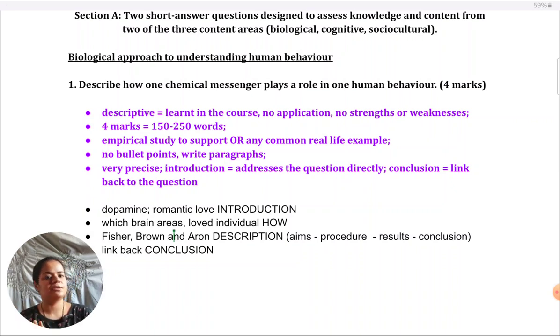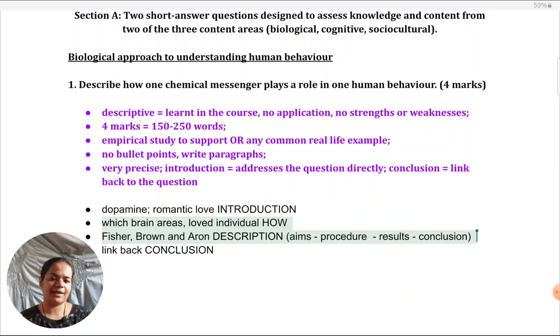Other possible structuring, I don't see any other way for the introduction. More or less, it's going to be about addressing the question, so I will keep to that. Instead of the study to illustrate how the chemical messenger works, an alternative would just be to give a real life example. So what you could do here is, instead of giving how dopamine works, for instance, and a study, you could just replace the entire thing, all these two paragraphs, with just how dopamine works.